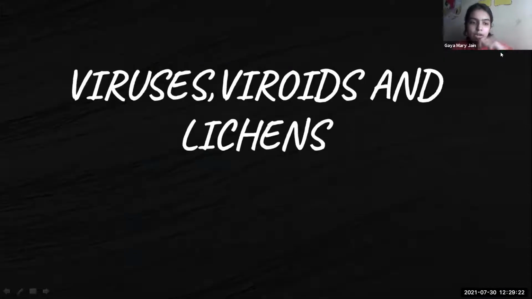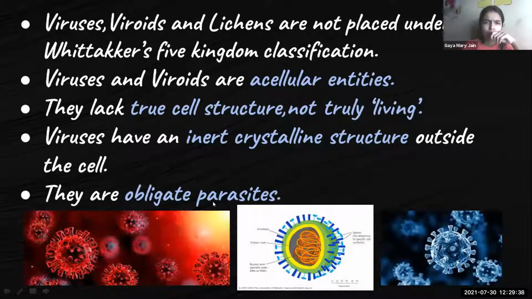Okay, good morning to all. Today I'll be taking the seminar on the topic viruses, viroids, and lichens. So we learned about 5 different kingdoms, right? There are certain other organisms that cannot be placed under any of these kingdoms, and they are viruses, viroids, and lichens. They are not included under the 5 kingdom classification, and the reason is because they are acellular organisms. They are non-cellular. They don't have a proper cellular structure, and they don't have a cytoplasm. They don't have a cell wall, and so we cannot consider them as living organisms.